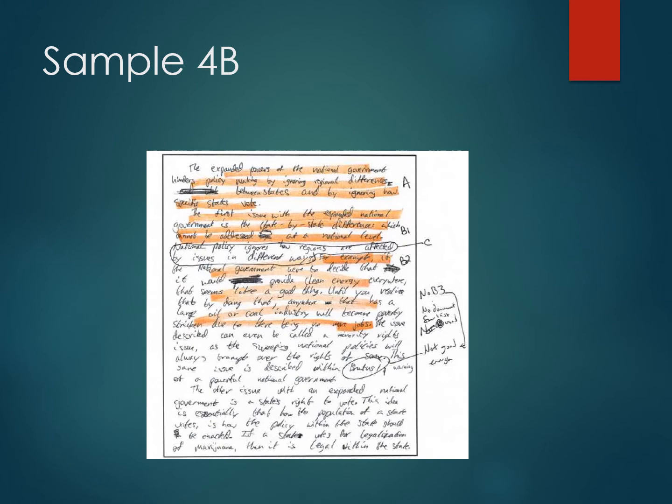So let's look at 4B. 4B is a lot shorter. It got 4 points out of 6. That last one got 6 points out of 6. It gets 4 points out of 6. You can see they shortened. They didn't do all that intro stuff. But this is fine. The A point, expanded powers of the national government, hinders policymaking by ignoring, I can't read it, differences between the states and by ignoring how states vote.